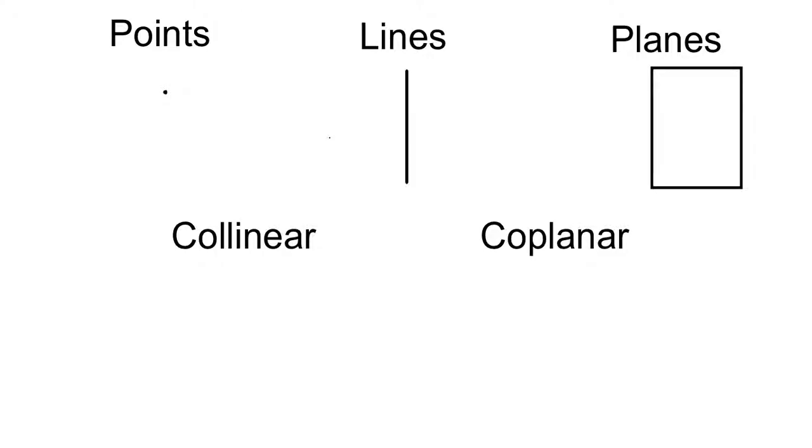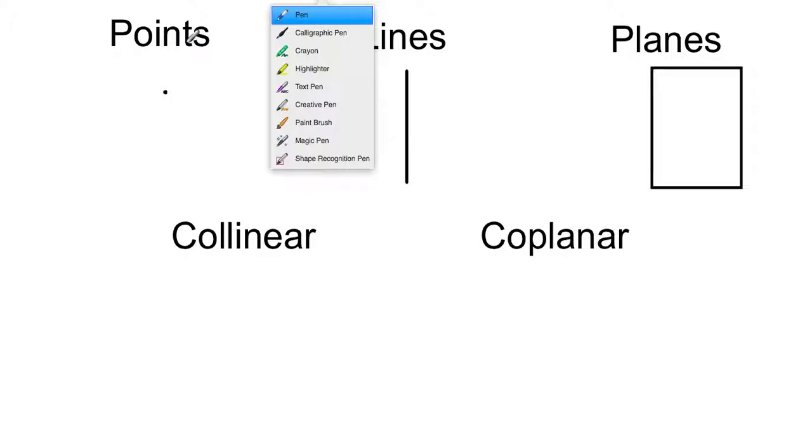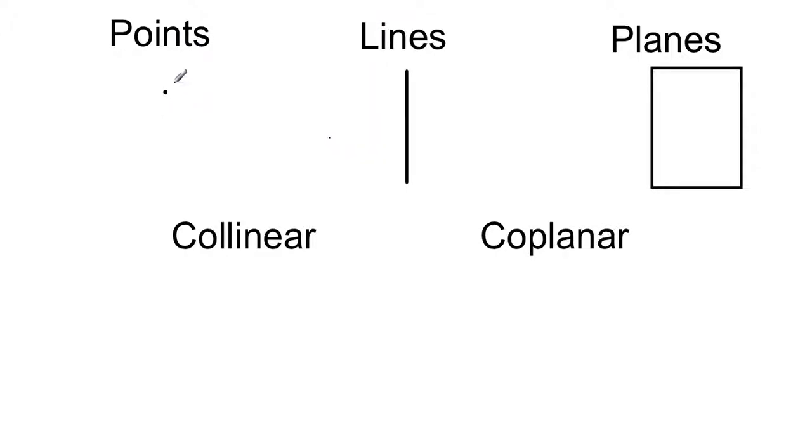So points we think of as zero dimensions, and we label them with capital letters. So this would be point A. Lines, this is actually a line segment. This is connected by the points A and B, so we label it as such. So again, this is a line segment, which means that it ends. So I write it like this, with the two endpoints, A and B.